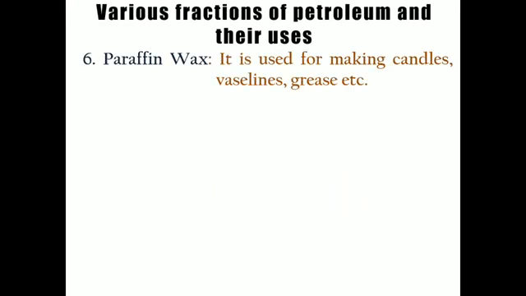Not only this, we can also get the product paraffin wax. It is used for making candles, Vaseline, and grease. So these are the various products that can be produced with the help of paraffin wax. Now the last one is bitumen. Bitumen is basically used for road making. It is again a part of the fractional distillation products.